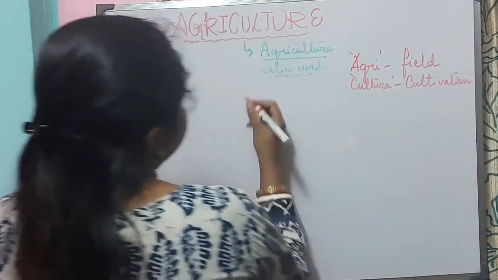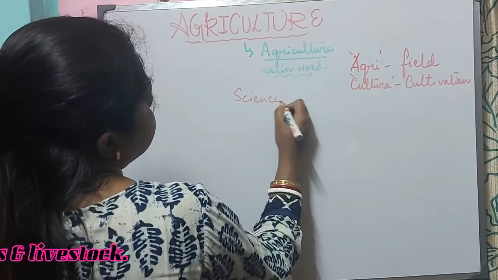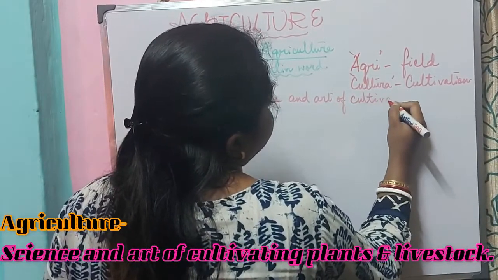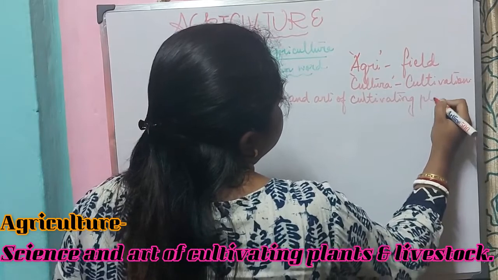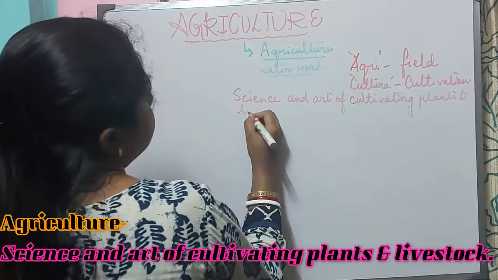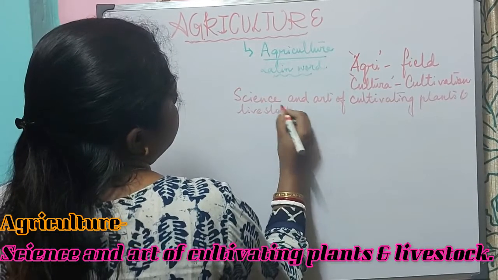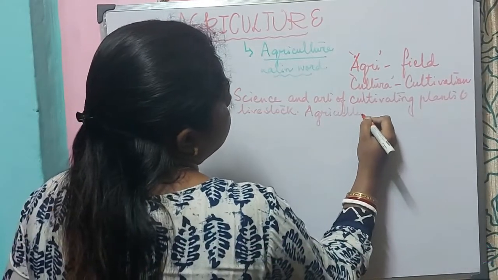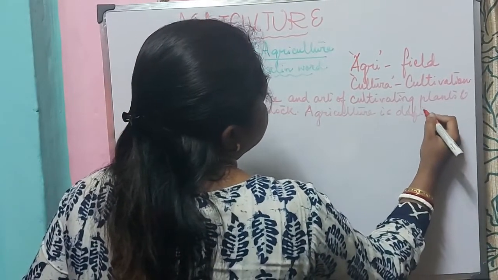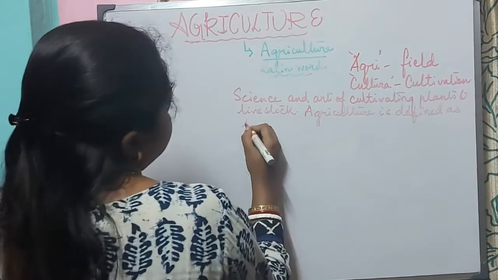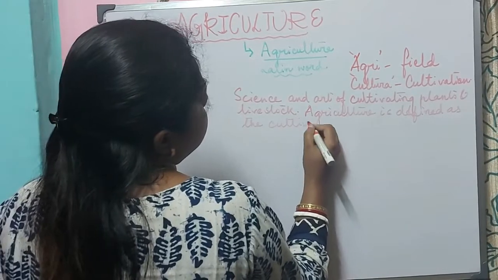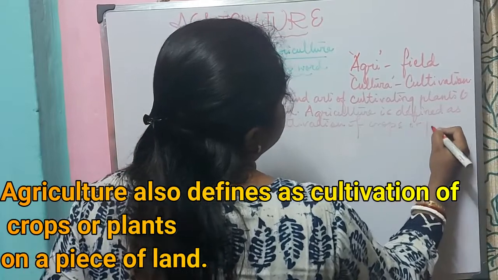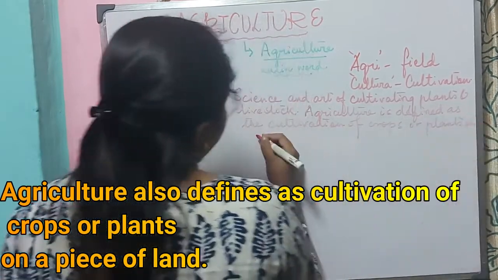Now, what is agriculture? It is referred to as a science and art of cultivating plants and livestock. We can also say that agriculture is defined as the cultivation of crops or plants on a piece of land.